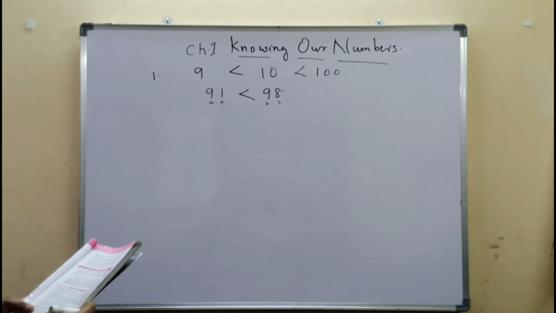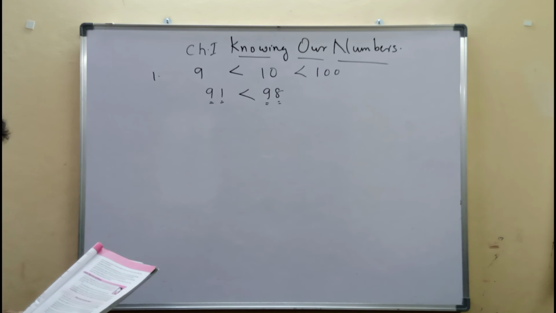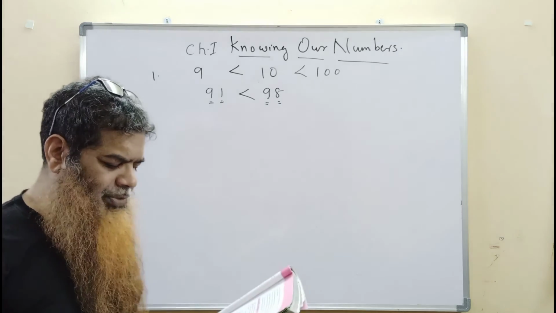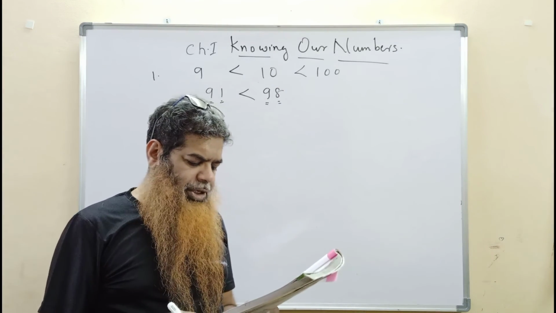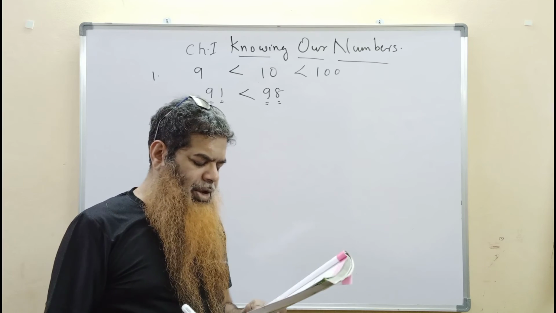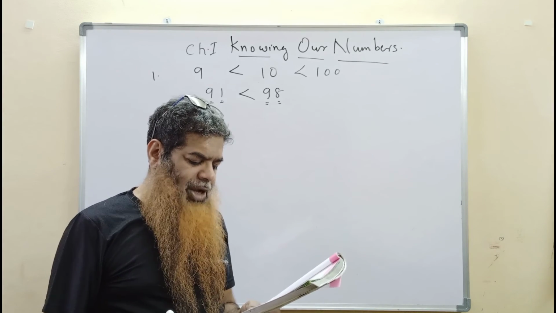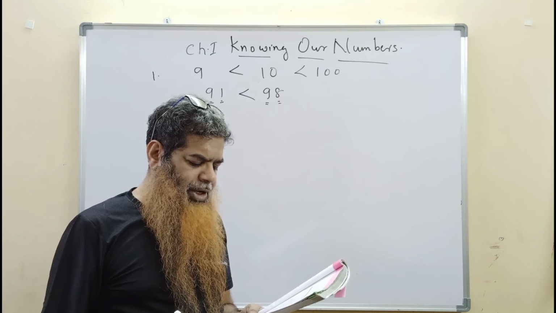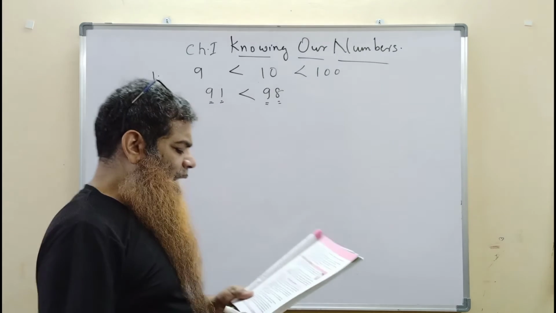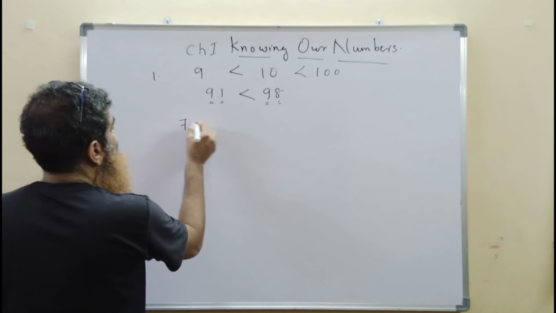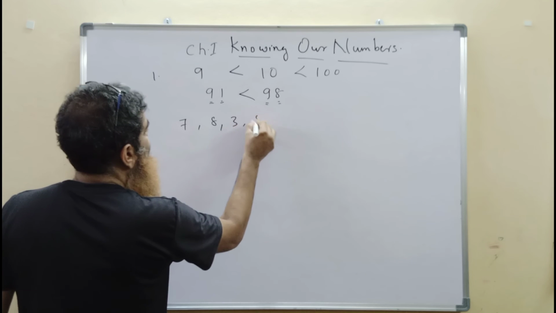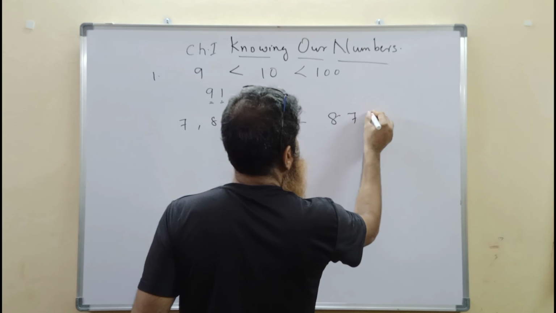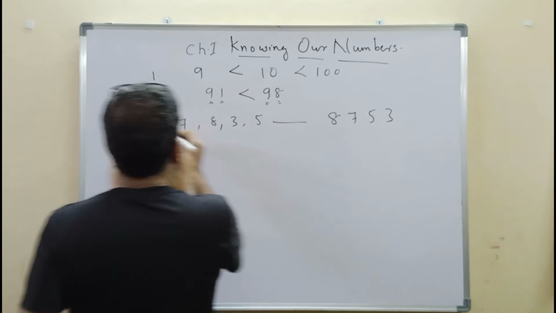The next point: in forming numbers from given digits, we should be careful to see if the conditions under which the numbers are to be formed are satisfied. Thus, to form the greatest four-digit number from 7835 without repeating a single digit, we need to use all four digits. The greatest number can have only 8 as the leftmost digit. We need to use 7835. The greatest digit will be 8 in the leftmost place, then 7, then 5, then 3. This will be the greatest number.